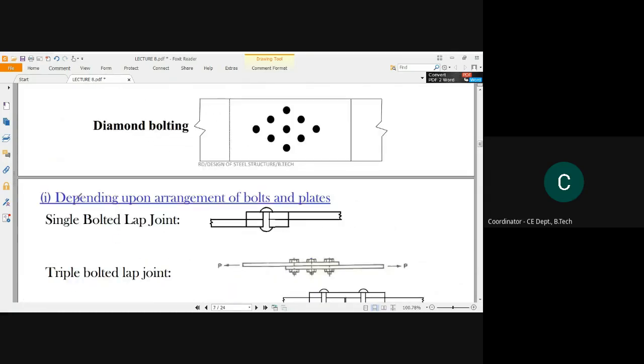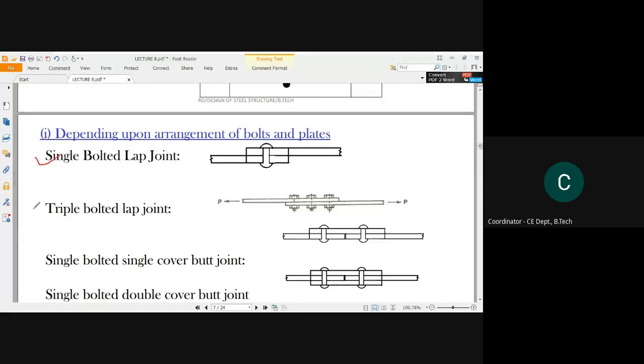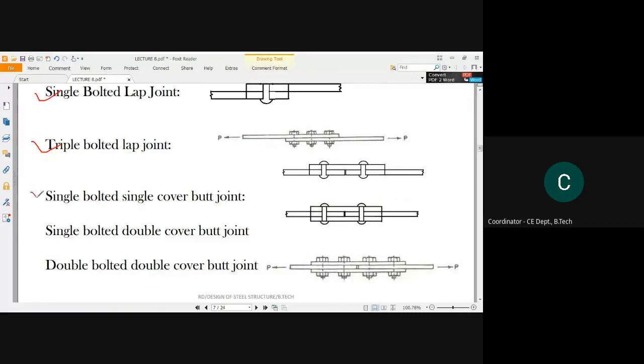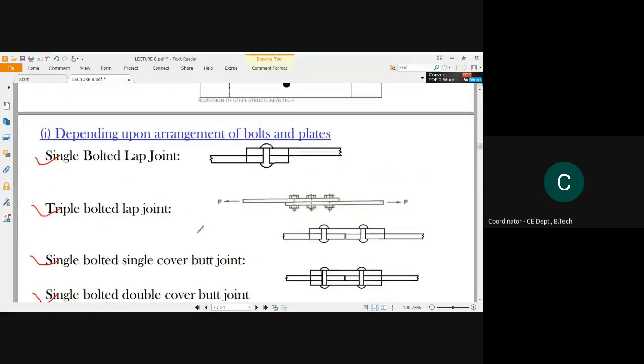And next we studied the parameter which depends upon the arrangement of bolts and plates. So these we have already discussed. Okay. So I hope you have understood these concepts in the previous classes. I will presume that, okay?